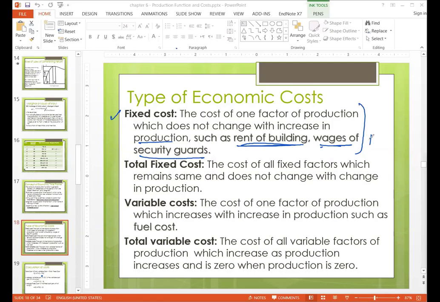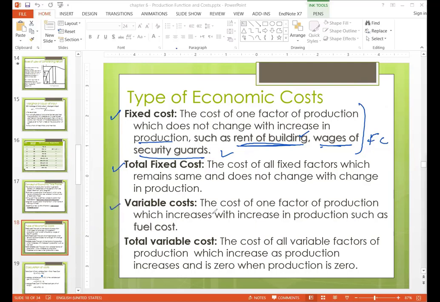So these are fixed costs. Even though we are increasing output, the number of guards or the size of the building is the same. It means at least these two costs are not changing, so they are examples of fixed cost. If we add all the fixed costs, we can call it total fixed cost.